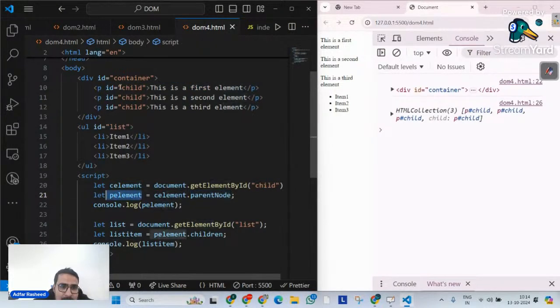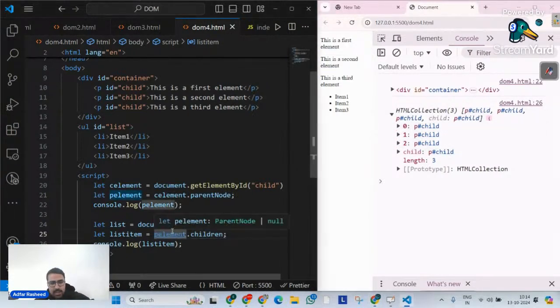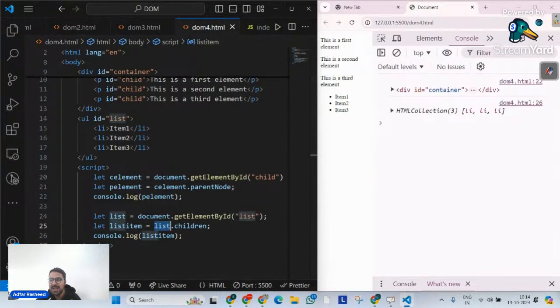So the P element becomes this container, and then I ask what its children are. It is going to return an HTML collection with three P tags having the IDs child, child, child, and that's what it has returned. So my conclusion here is that we are understanding different methods that allow us to find the relationship between a node and its parent, or a parent and its children. So we can do that as well.